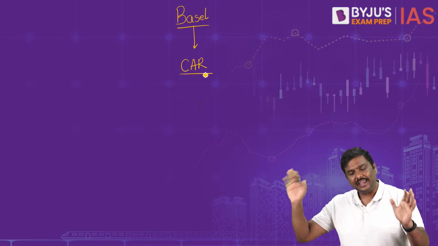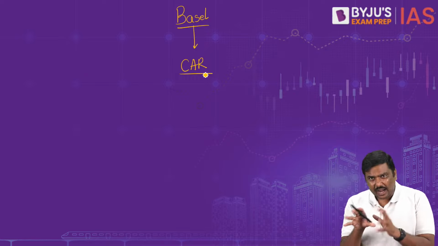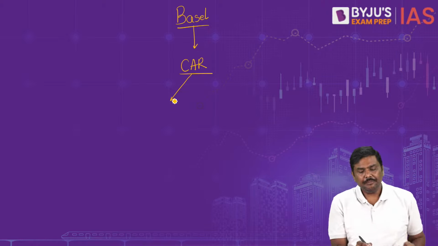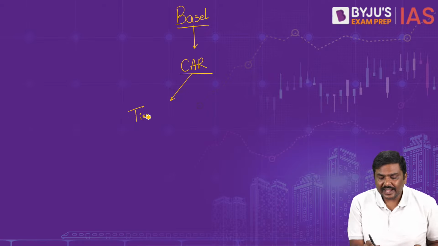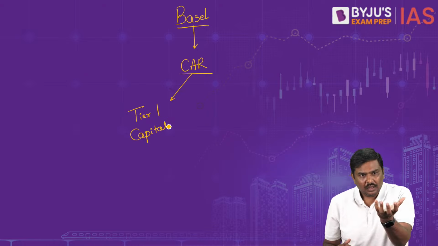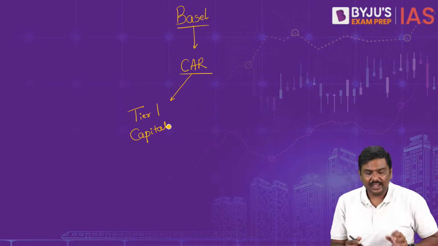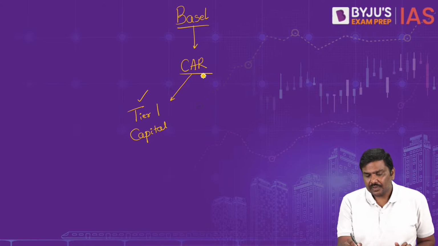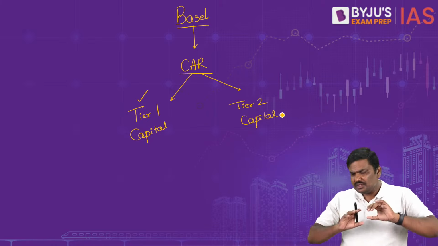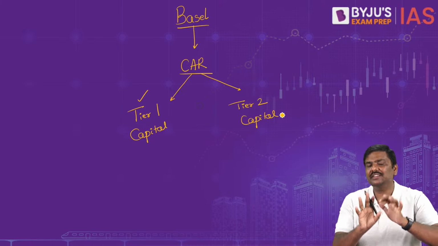Now under Basel 3, there is a concept of capital adequacy ratio, or capital to risk weighted assets ratio, CAR or CRAR. What happens under capital adequacy ratio is, you are supposed to maintain a certain amount of capital in the form of Tier 1 capital. Capital is nothing but, in a simplified version, money. You are supposed to hold a certain amount of money in the form of Tier 1 capital and also a certain amount in the form of Tier 2 capital. Now, I will try to simplify this. These are very technical, but let me simplify.